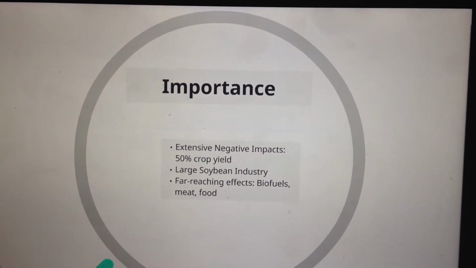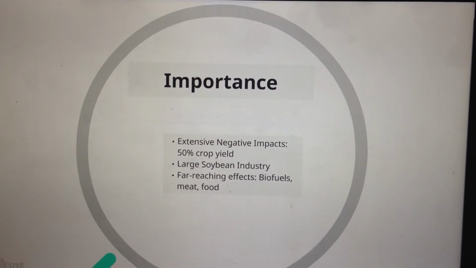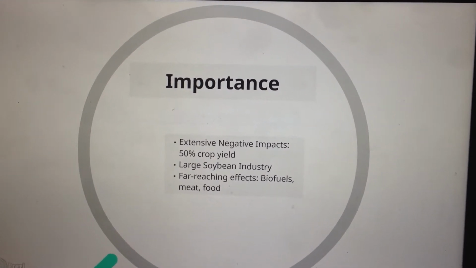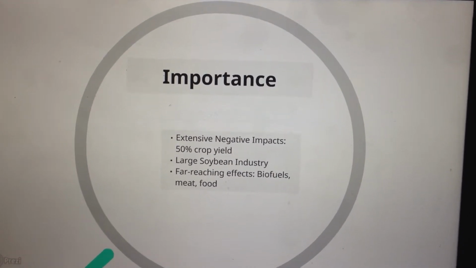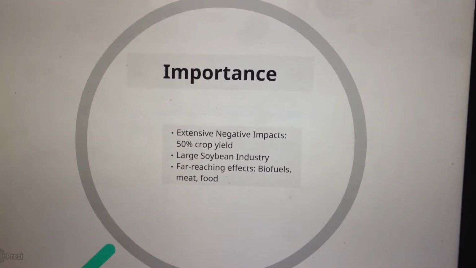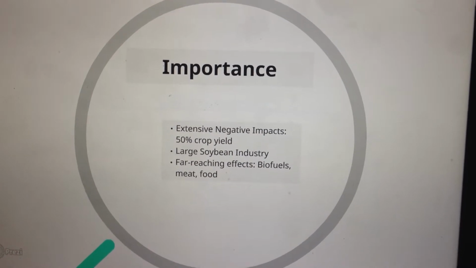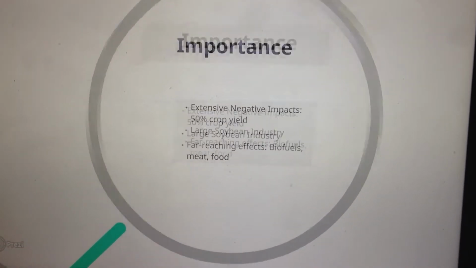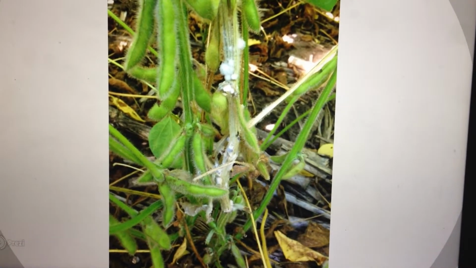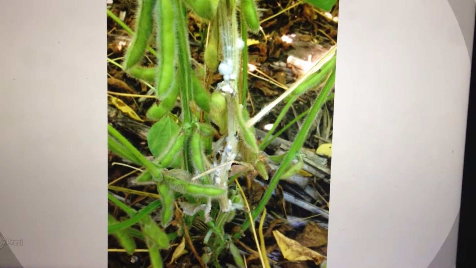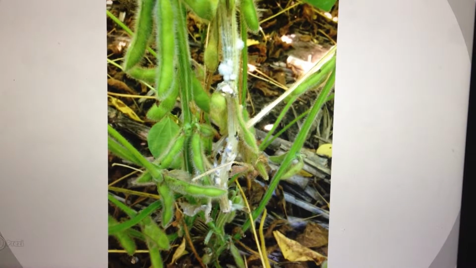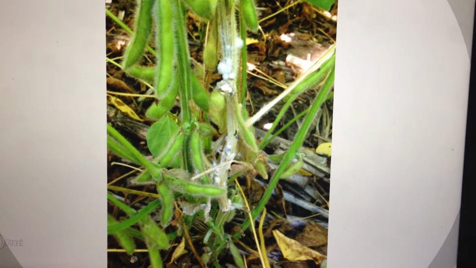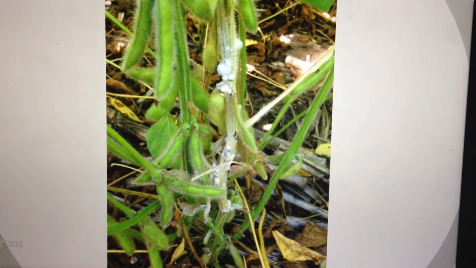Soybeans are a billion-dollar industry and the second most planted crop in the United States, where over 30% of the world's soybeans are produced. The destruction of these crops by white mold is a critical agricultural issue, especially with the plethora of uses for soybeans. The negative effects of white mold can impact the meat industry, since soybeans often feed meat animals, human consumption of a variety of soy products, as well as the biofuel industry. The effects of mold are far-reaching.